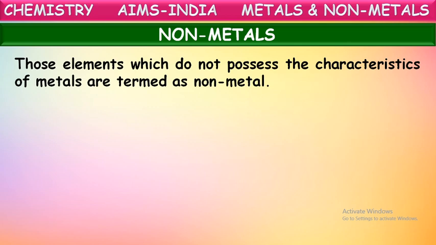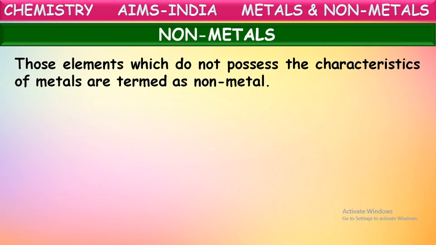Ductility, malleability, sonority, conduction of heat and electricity, hard solids. These all are the properties of metals. Those elements which have these properties are considered metals. All the metals mostly have a hard solid nature. They are malleable, ductile, sonorous, and they can conduct heat and electricity. So those are metals.